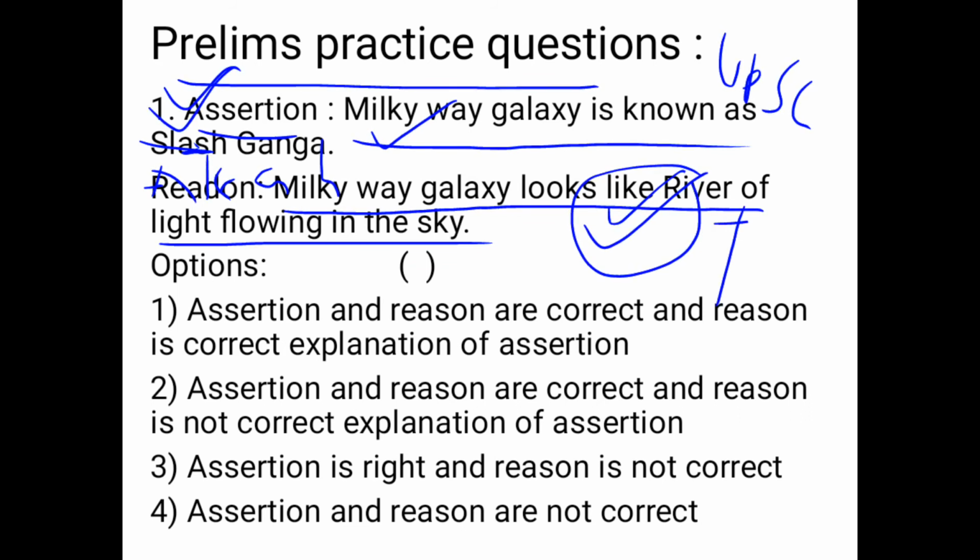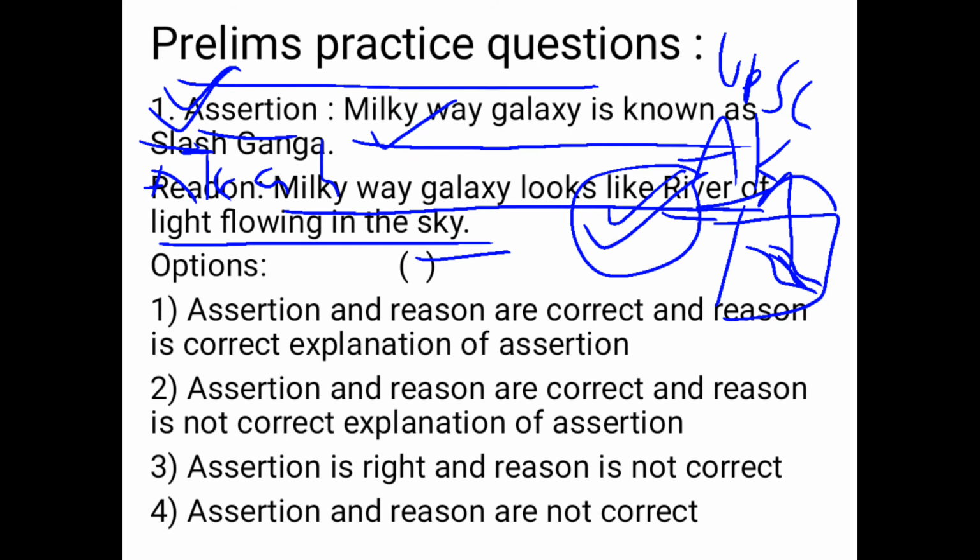When you look at the sky, you see a white river-like structure. In old days they didn't know it's a galaxy, and they named it Akash Ganga, because Akash means sky and the river is Ganga, the holy river. Assertion and reason are correct, and the reason is the correct explanation of the assertion, so option 1.